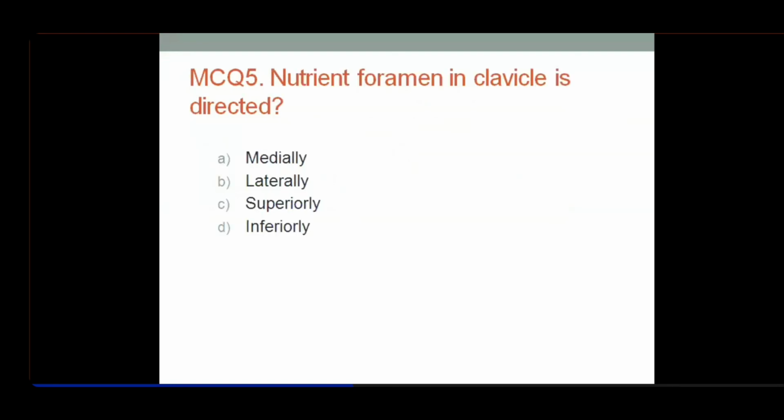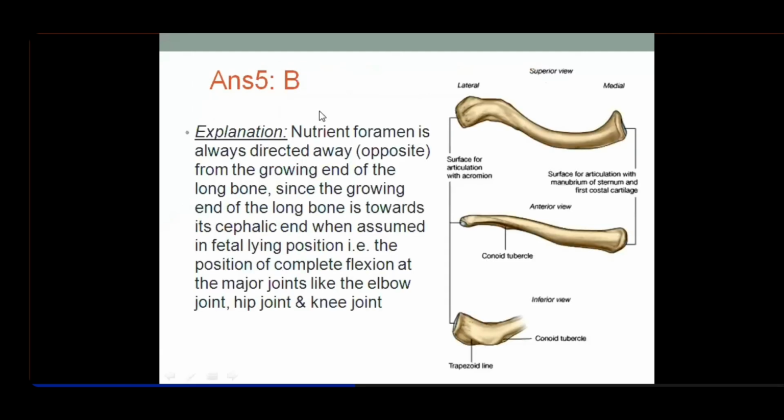Lastly, this question: the nutrient foramen in the clavicle will be directed medially, laterally, superiorly, or inferiorly? Okay, so this one is easy, I think. Laterally. This was taught to you earlier also regarding the nutrient foramen. One thing, you should have this concept about the growing ends of long bones. There were 4 criteria, as I told you. The most important criterion was that you have to presume the fetus in a fetal lying position, with flexion of elbow, knee, shoulder, and hip. That's how the fetal lying position is.